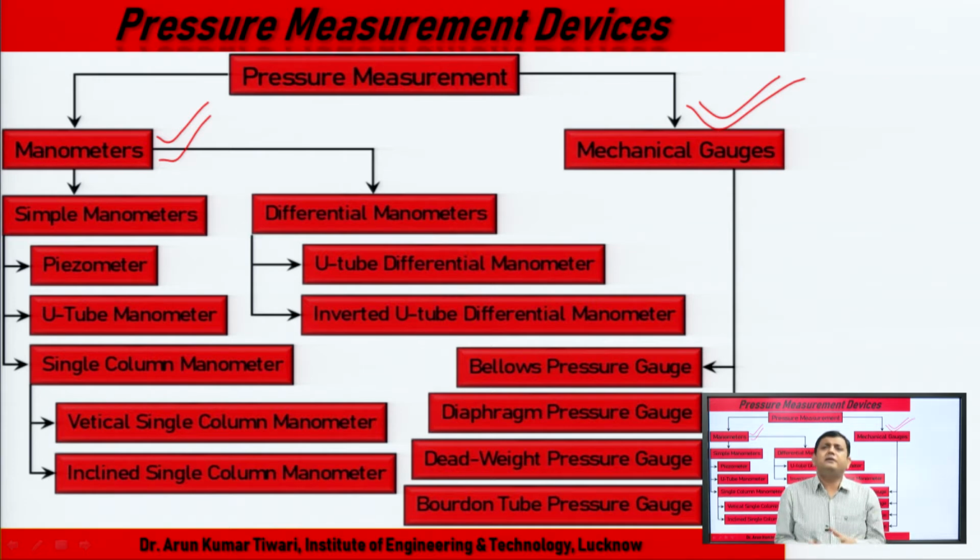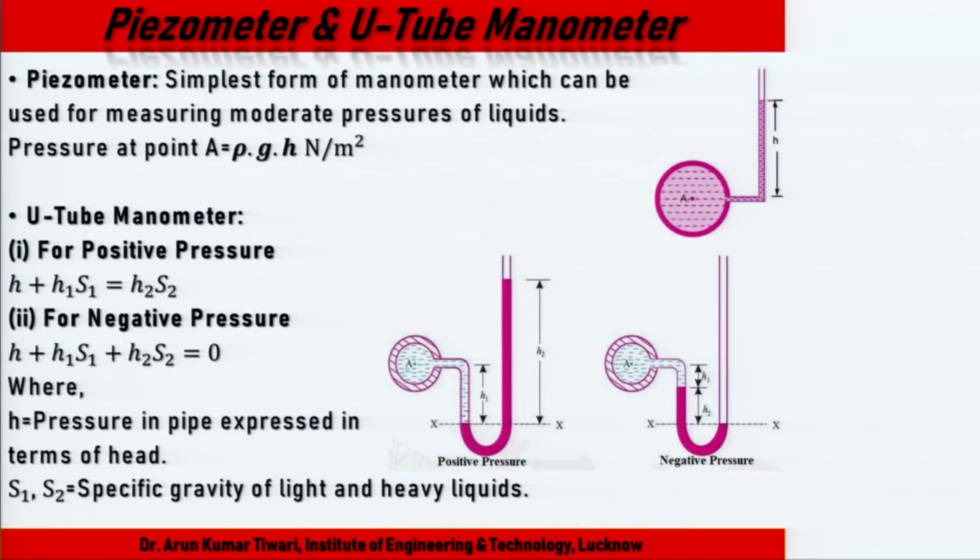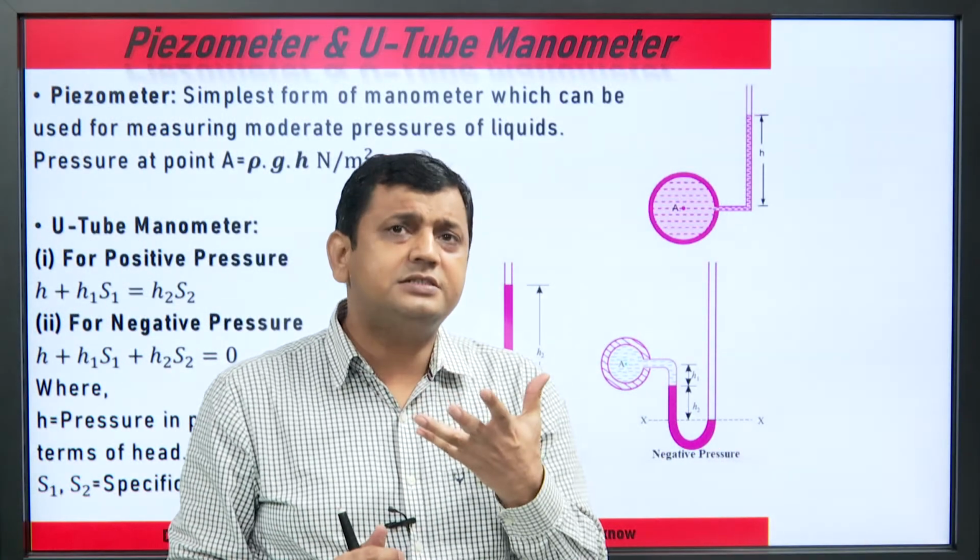So, there are many categories for pressure measurement, by manometers or mechanical gauges. This is the fundamental category. Now some basic concepts: what is the piezometer or the U-tube manometer, and how do we measure pressure with them?